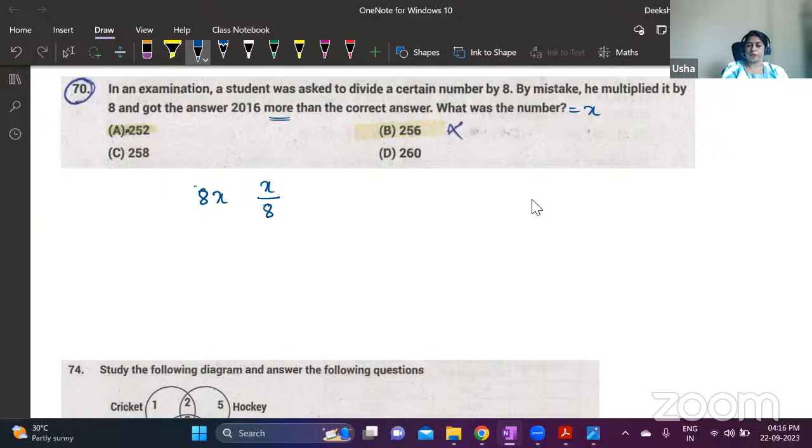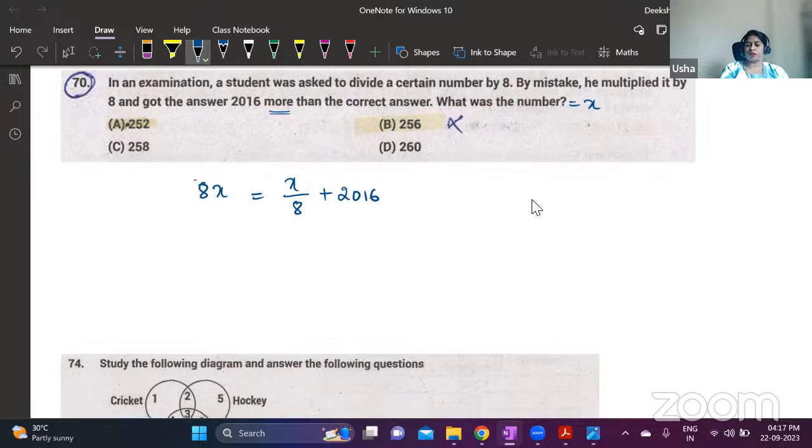So the correct answer is x by 8. But whatever he was supposed to get, he got 2016 more when he multiplied by 8. Is it clear? A number is supposed to be divided by 8, but he multiplied by 8. Because of that, he got 2016 more than the correct answer. Now you can take it to the LHS. This becomes 8x minus x by 8 equals 2016.